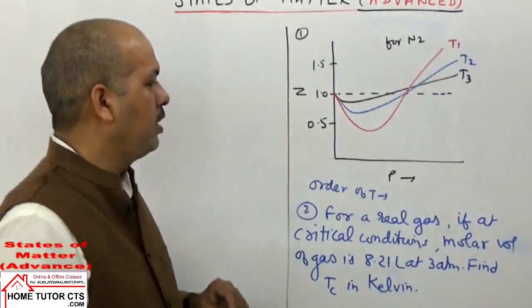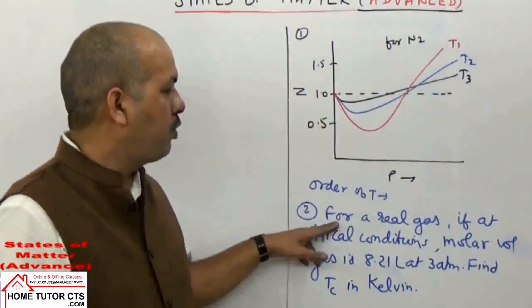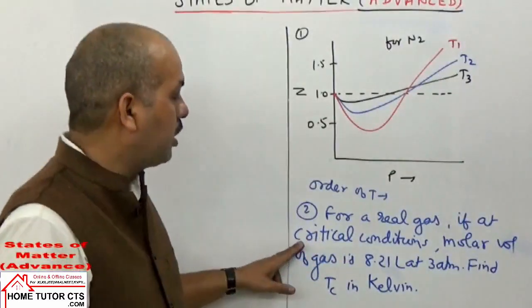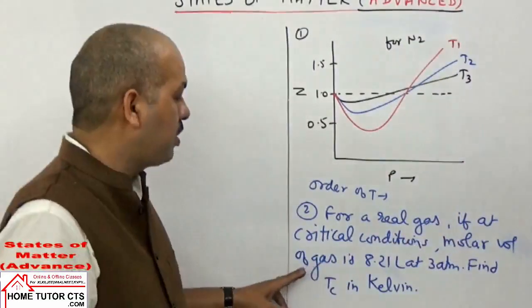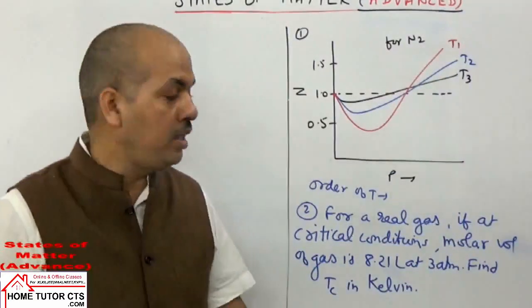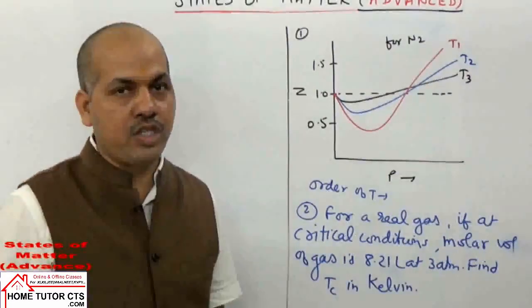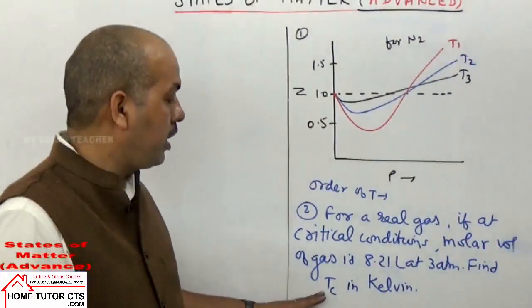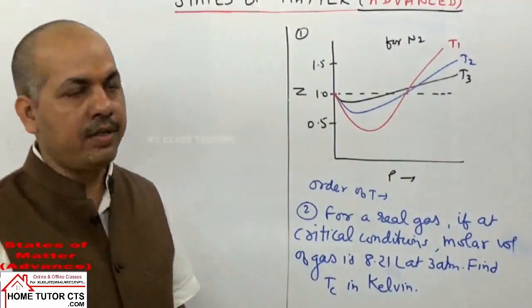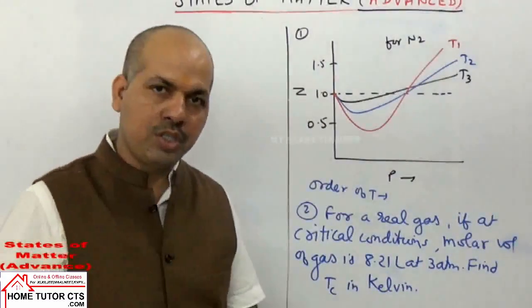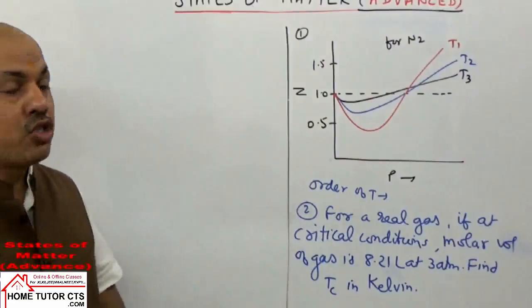पहला क्वेश्चन. And then second question दिया है: for a real gas, if at critical conditions the molar volume of the gas is 8.21 liter at 3 atm pressure, then find the critical temperature in Kelvin scale. So try both the questions. Now coming on solution part.